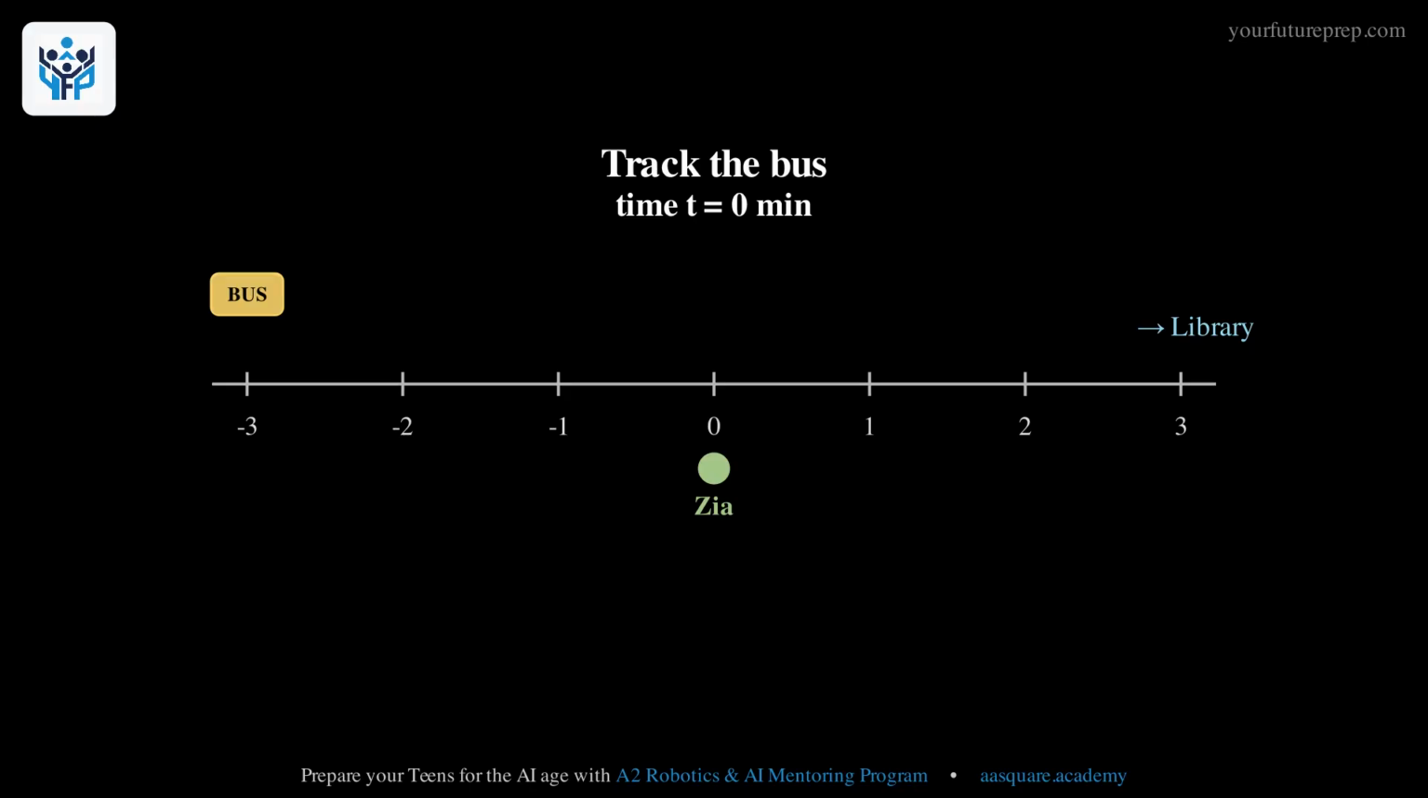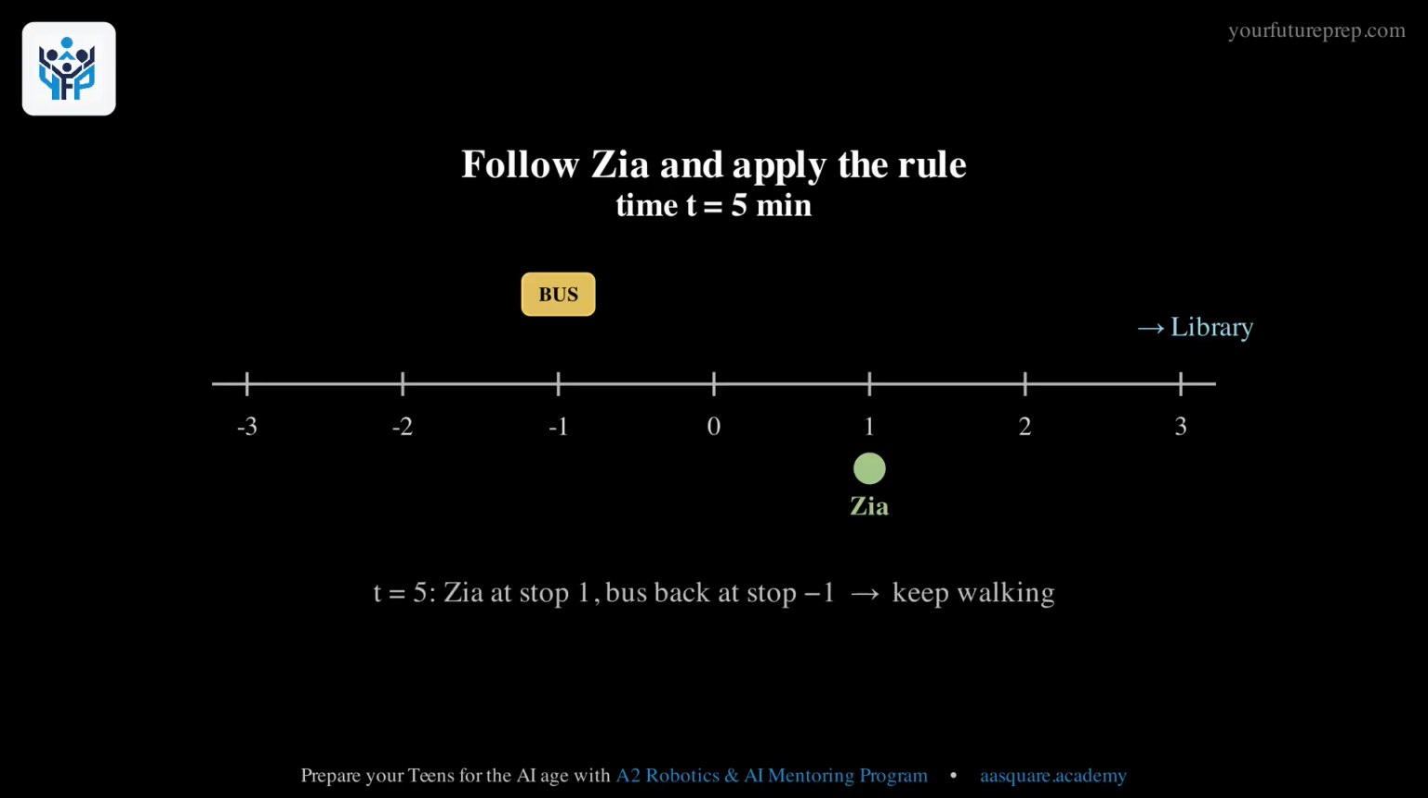Stop -1 at time 5. Stop 0 at time 8. Stop 1 at time 11. Stop 2 at time 14. And stop 3 at time 17. Now follow Zia and apply the rule.